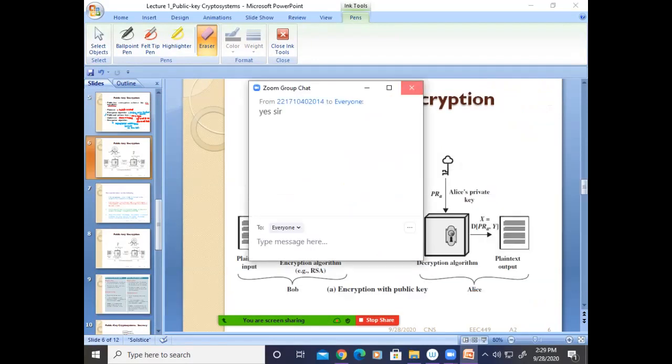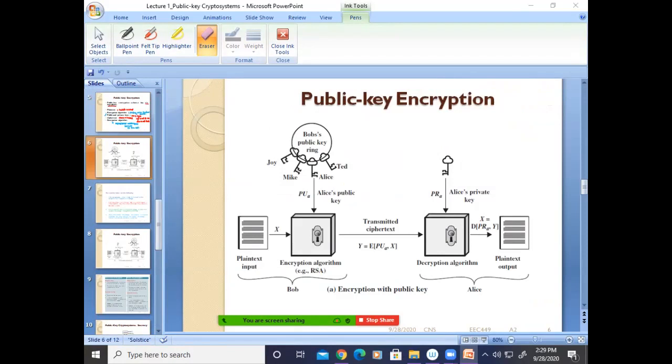Everyone, please. Now suppose one fellow is Bob, another fellow is Alice. Now this fellow wants to send some information to Alice. This is the plain text, and using an encryption algorithm, one of which is RSA that we have to discuss. Now before sending, Bob will generate a pair of keys. One is called public key, another is called private key. Okay.